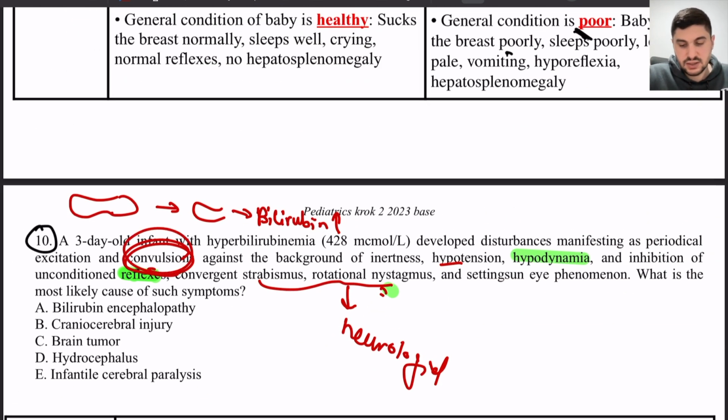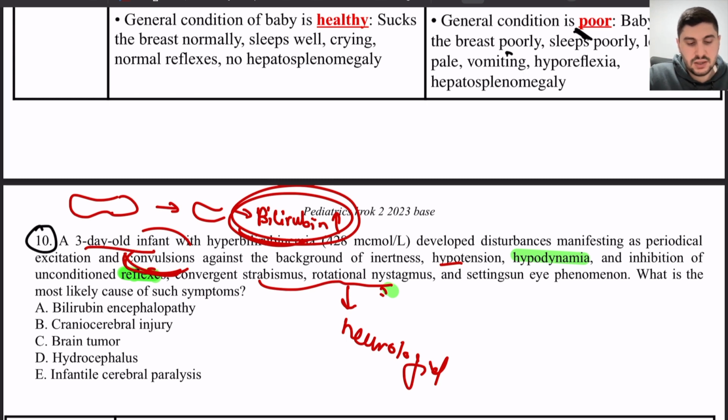So what happened in this child is convulsions because of very high bilirubin. They didn't tell us about the blood groups story and so on, but as I tell you, this is a complication. As you can see, he is a 3-day-old infant. So he probably developed symptoms on the first day, and by the third day the bilirubin levels increased a lot, so it damaged his brain already. So what happened here is bilirubin encephalopathy. Some questions, as you can see, need explanation in pediatrics and in general Krok 2. You need to know the story behind them, so that's what I'm trying to do.